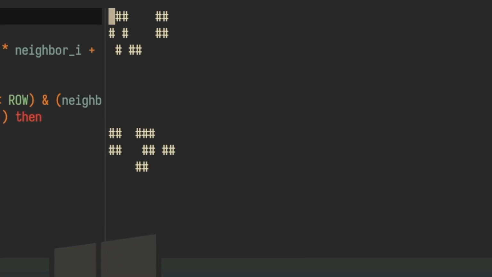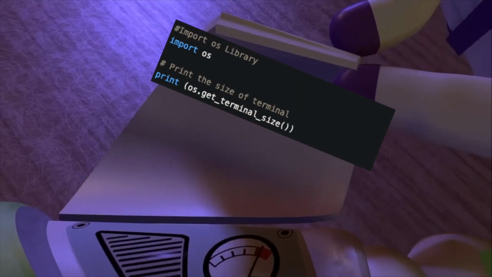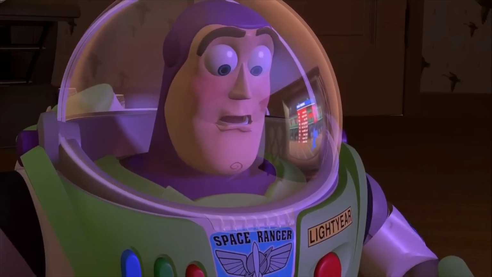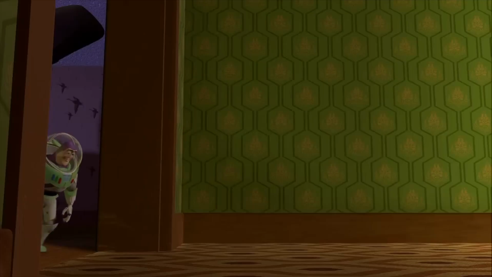And boom, a normal looking Game of Life. If I want a bigger board, I can just change the row and column variables. Isn't this great? No, this sucks. I want it to be automatically sized to the terminal size. But how can I do this though? Without the help of some fancy standard library, surely there's no way to get the terminal size, right? After all, my language is still not capable of my desired Game of Life, and my mom will be disappointed in me.